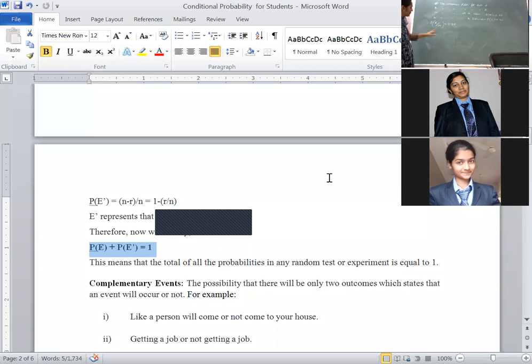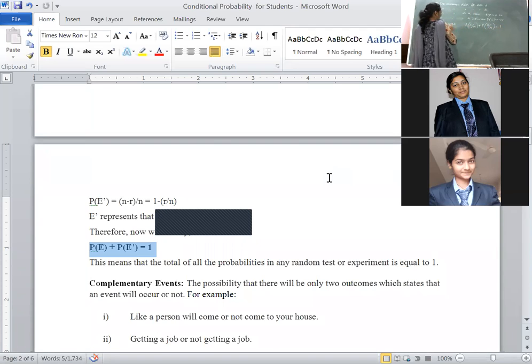Then here, men ordered dish A, that is 80%. That means for the complementary event formula, write down: probability of men ordered dish A plus, what is the complement? Probability of men ordered dish B is equal to 1.